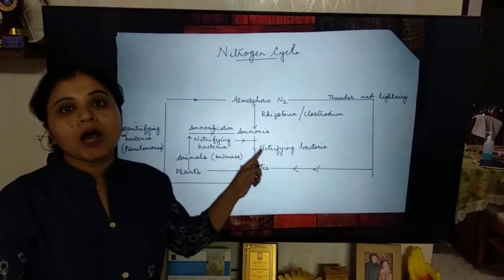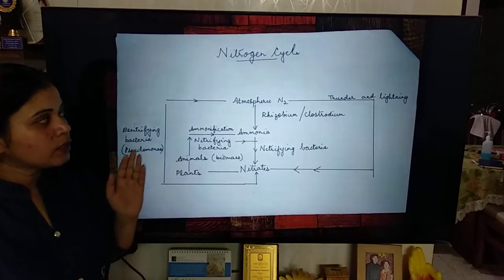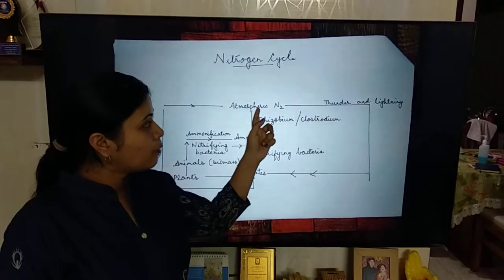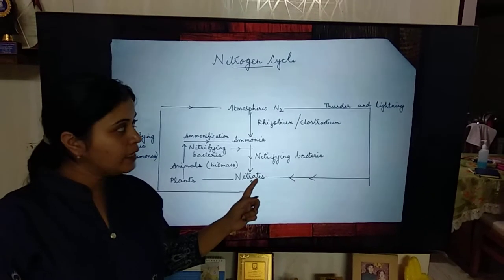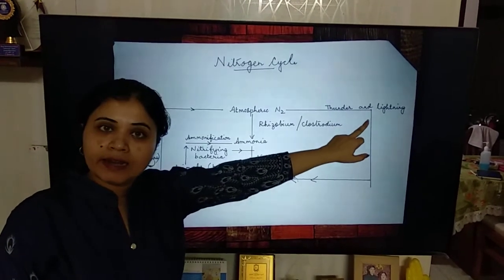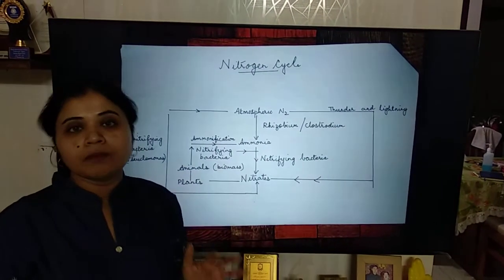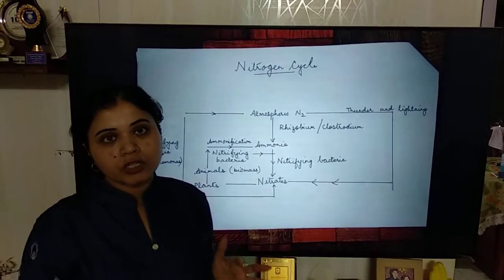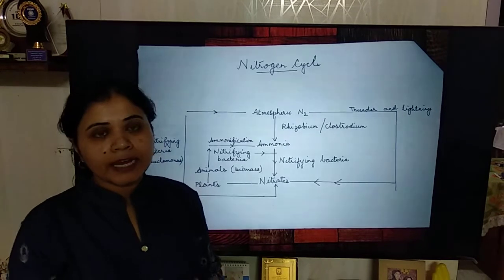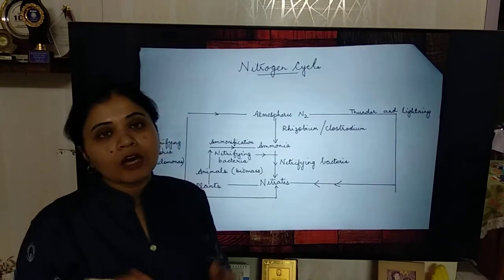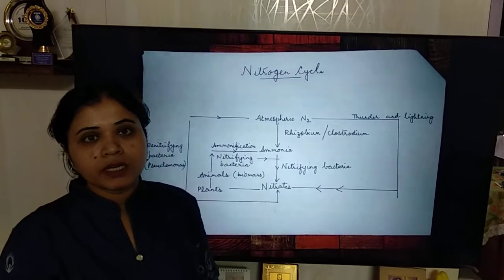One more point, children, I want to highlight here is that atmospheric nitrogen can get directly converted into nitrates during thunder and lightning because of the high temperature and high pressure taking place during that time. So I think the nitrogen cycle is clear to you. Now the next cycle which we are going to study is the water cycle.